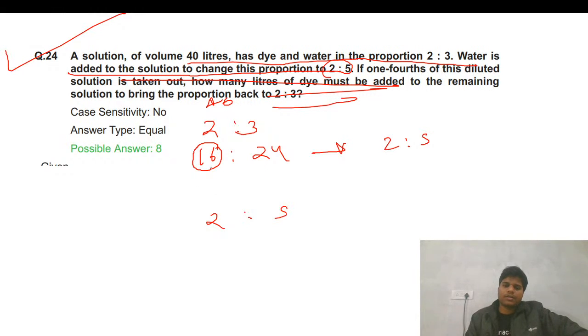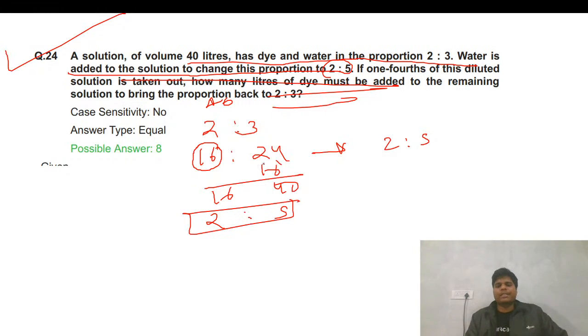So dye stays 16 and water is added there, 2:5. If we add 16, you can generally solve it also, but yeah, this is fine. So water 16 is added. So we have 16:40 now. How many liters of dye must be added?